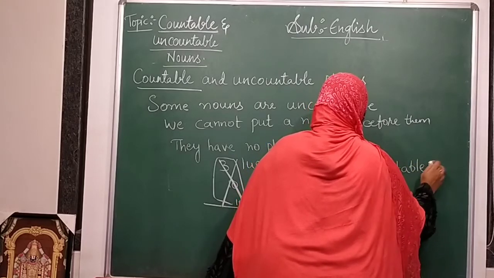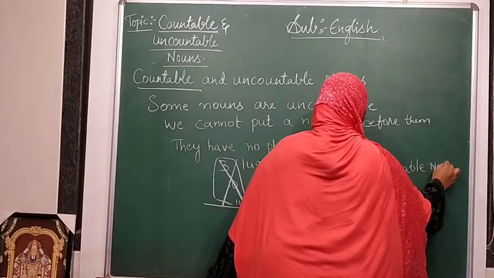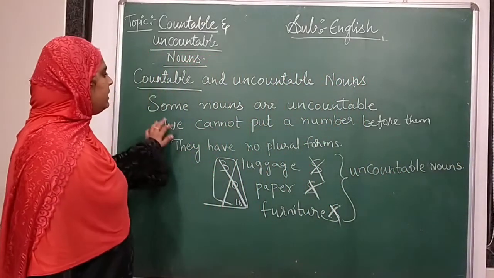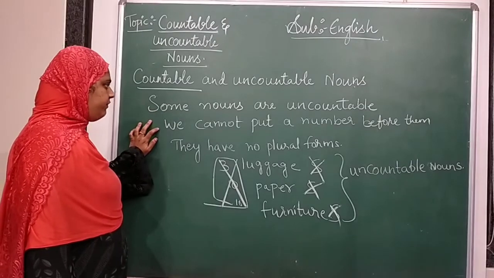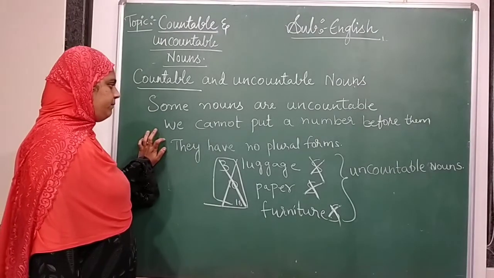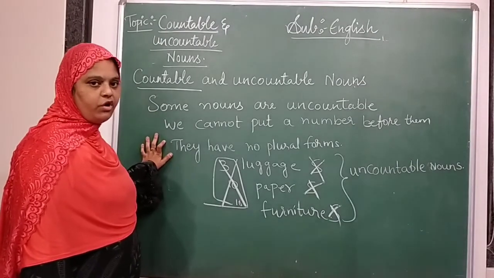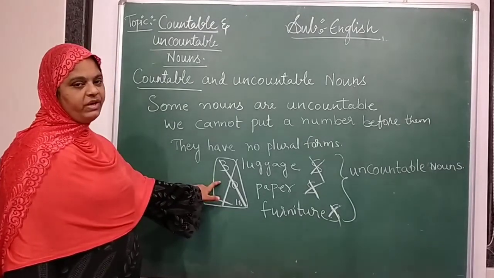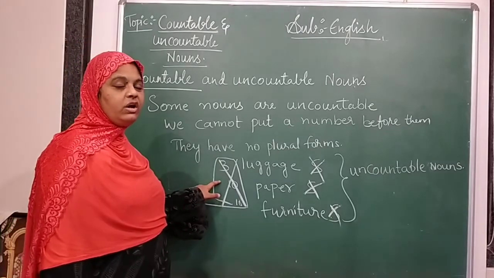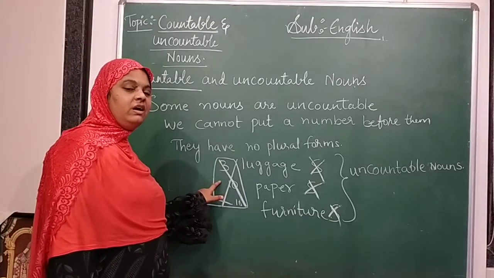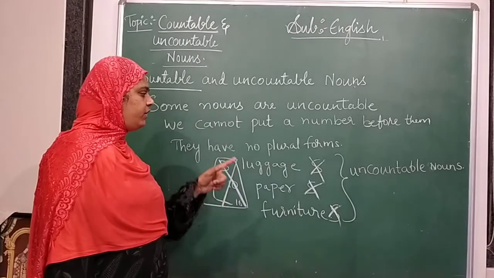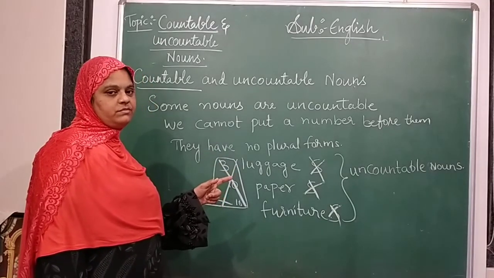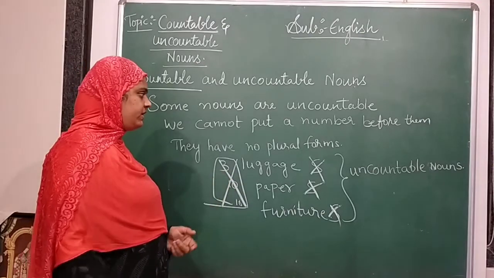Uncountable nouns. Some nouns are uncountable. We cannot put a number before them. They have no plural forms. For that we cannot put a number. Number means how we keep it in the countable. We cannot keep the numbers for the uncountable. And we cannot put the plural form. It will not have plural forms.